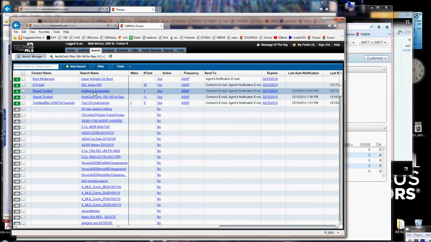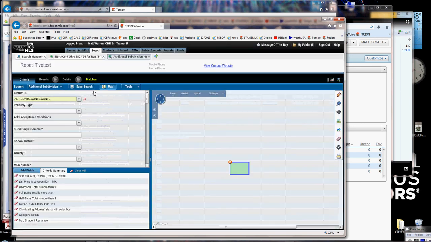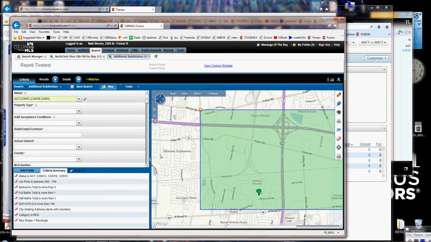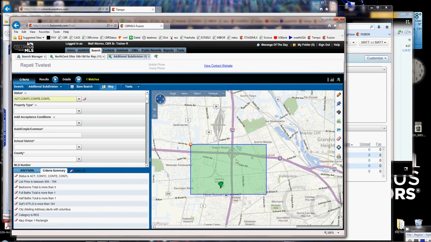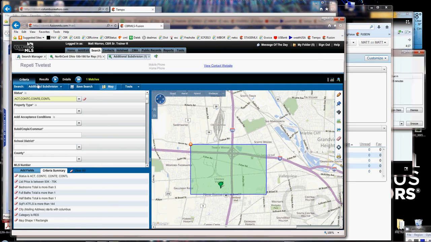Okay, so I'm going to click on another search here. That's going to take me to the Save Search screen, another polygon. And notice it's going to say map shape right down here. Now, you're going to have to zoom out and you're going to have to recreate that polygon, so you'll want to go over to the print button on the right hand side to print that polygon if you need it for this client and this search name, additional subdivisions right here.